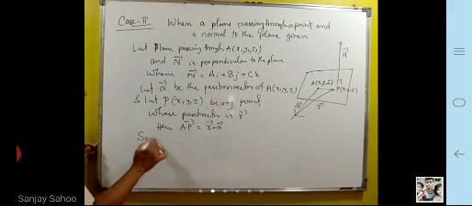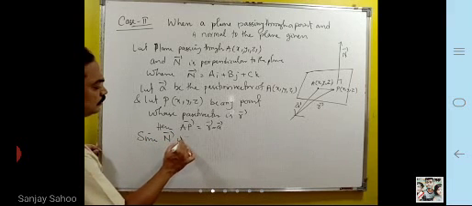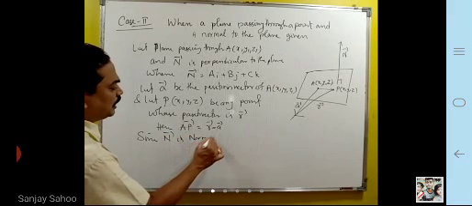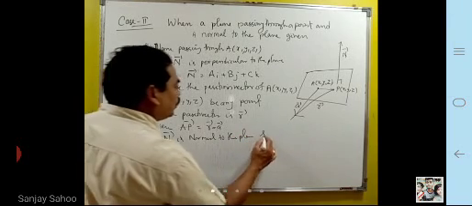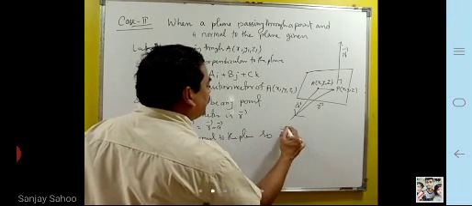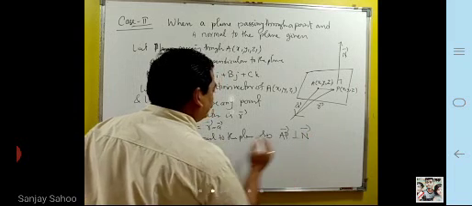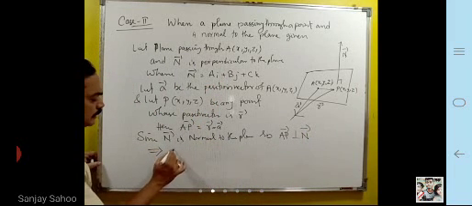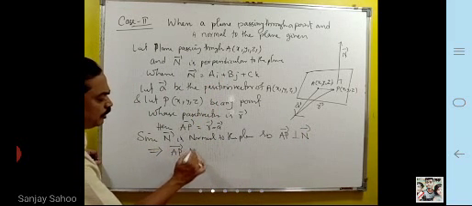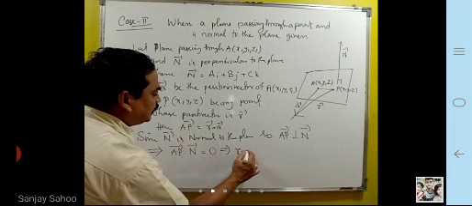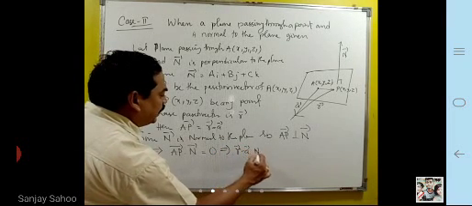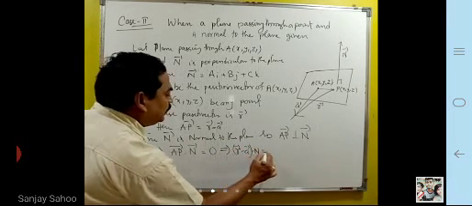Since N is normal to the plane, AP is perpendicular to N. This implies AP dot N is equal to 0, so r minus a dot N is equal to 0.